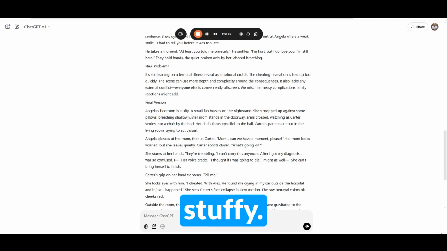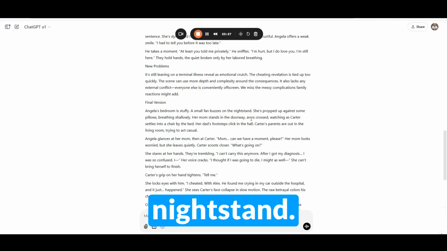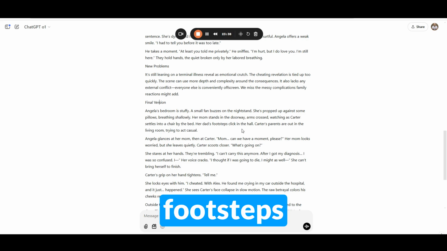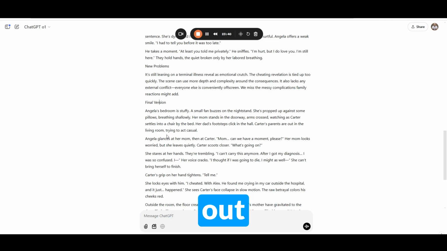Angela's bedroom is stuffy. A small fan buzzes on the nightstand. She's propped up against some pillows, breathing shallowly. Her mom stands in the doorway, arms crossed, watching as Carter settles into a chair by the bed. Her dad's footsteps click in the hall. Carter's parents are out in the living room trying to act casual.